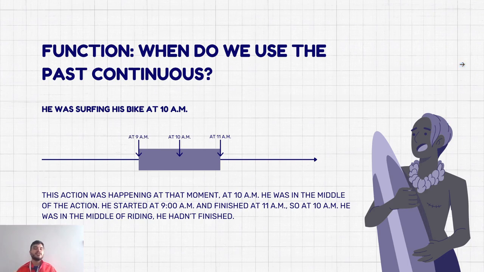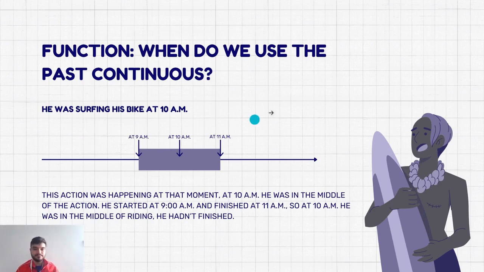Now we're gonna talk about the function. When do we use the past continuous? If you read the title, past continuous, you think, okay, it's in the past, but it's continuing. Does this mean that the past is continuing into the future? Not quite, but it goes along with the idea. And here we're gonna see a couple of examples to understand why and when we use the past continuous. Okay, in this case we have the first sentence that says he was surfing his bike at